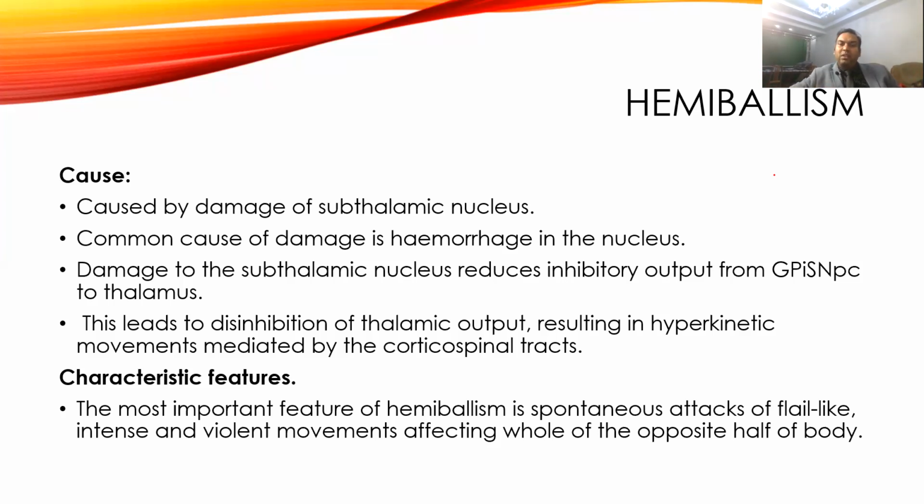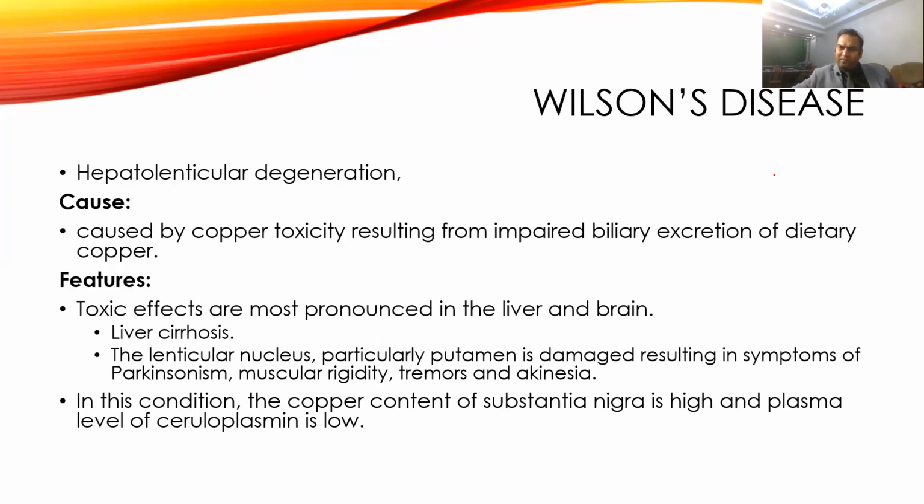It produces slow, rhythmic movement of the proximal joints, like a belly dancer's movement, and it usually involves one half of the body, and that's why the name hemiballismus is given. Here also it is very difficult to treat this patient, and the patient usually goes into depression because his body is not under his own control.